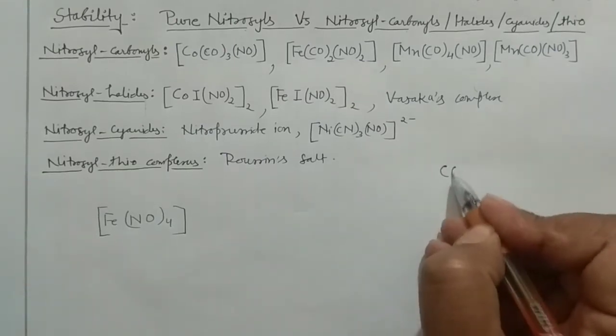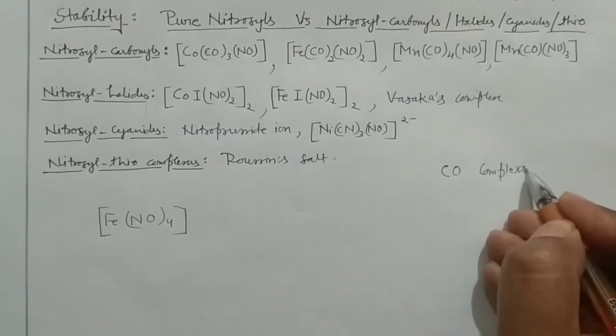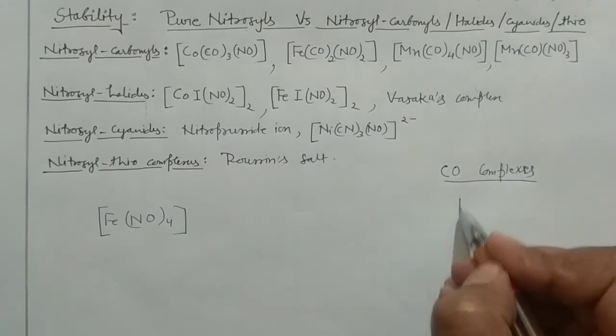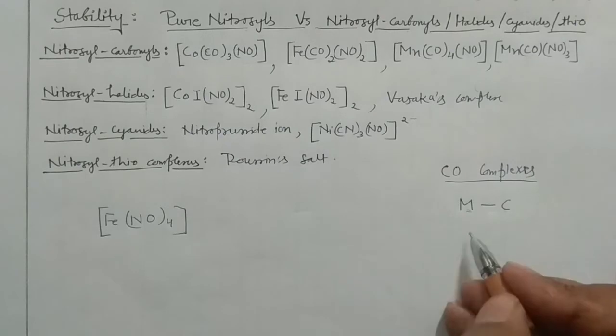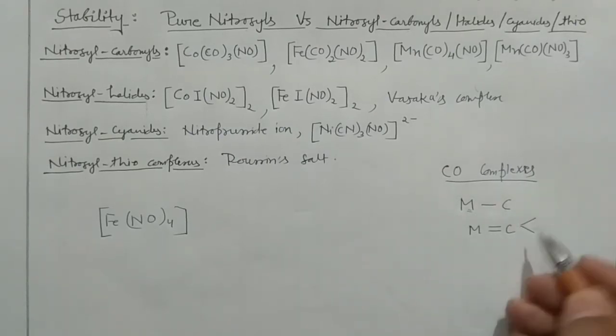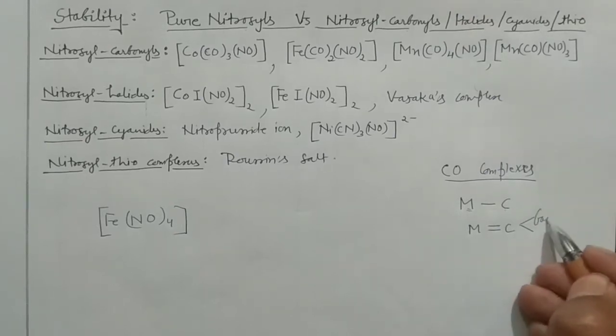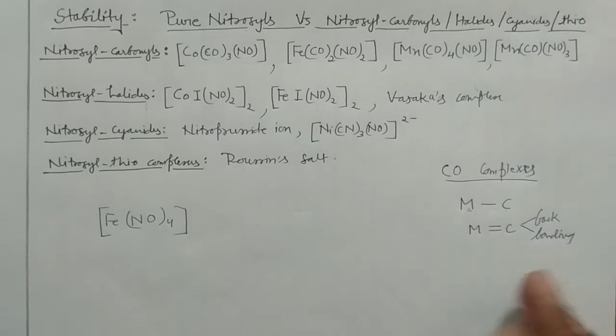See, if you take the carbonyl complexes, in that case, if your metal carbonyl bond gets the double bond character by back bonding of the other ligands which are connected, then the stability would be there.